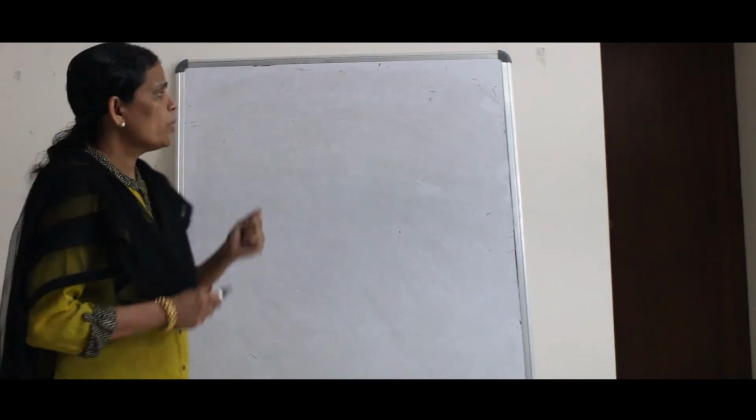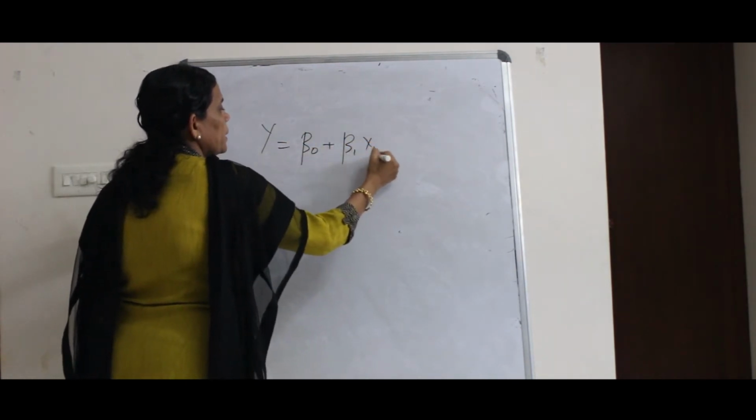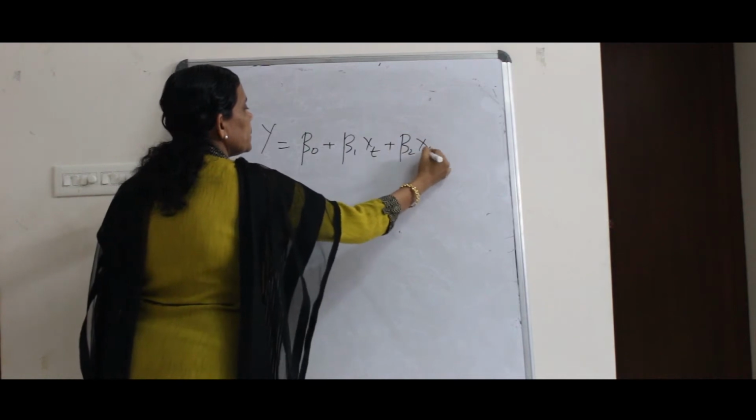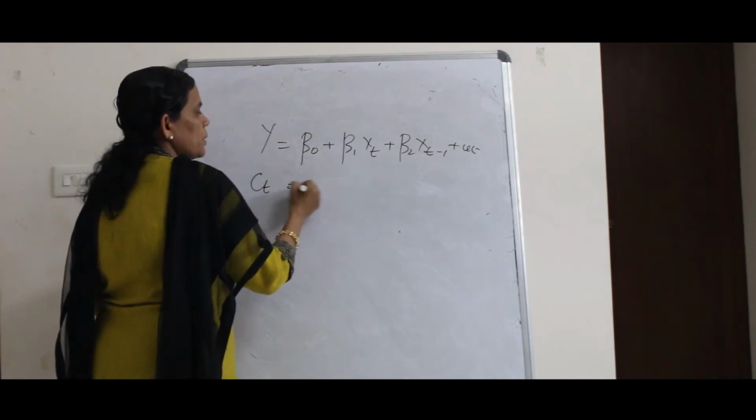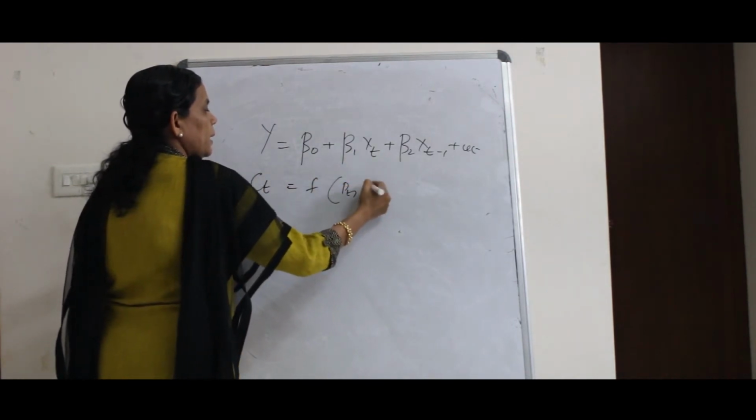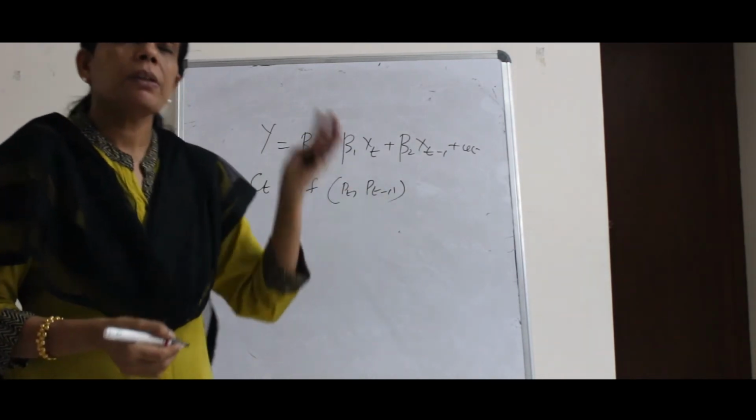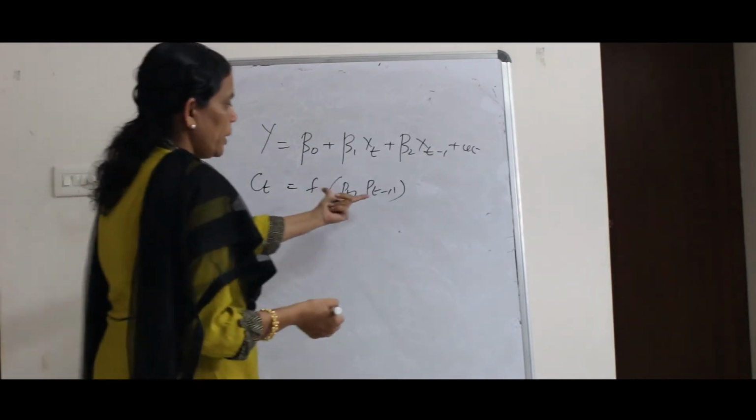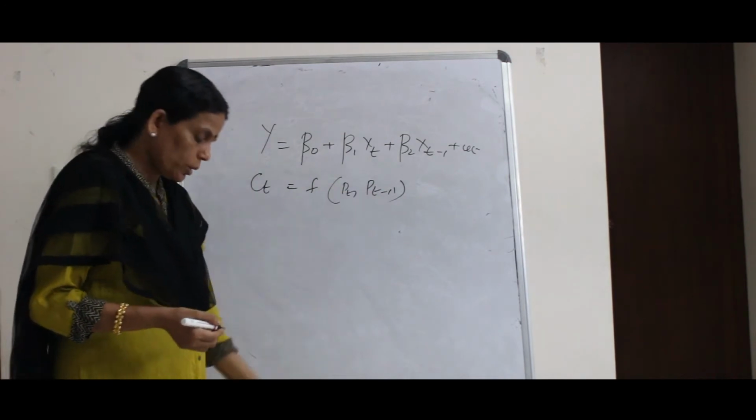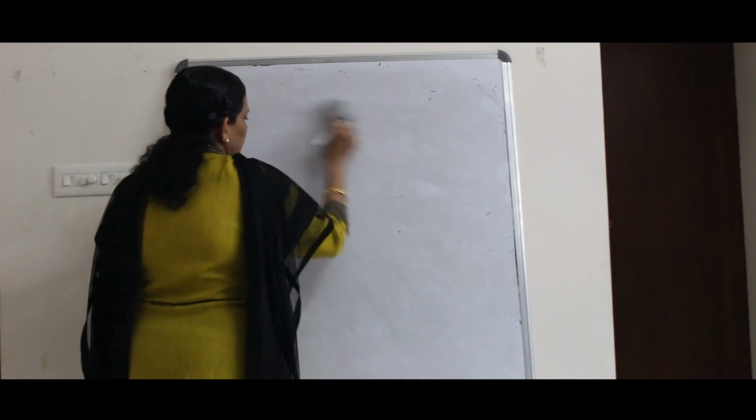The second reason is the use of lags in the model. So if you write an equation as y is equal to beta 0 plus beta 1 x_t plus beta 2 x_(t-1) plus u_t, suppose this is consumption as a function of this price and this previous price. Definitely, last period's price will be determining this period's price. So there will be some correlation between these two variables. So in such a case, you will have multicollinearity. So these are the main reasons for multicollinearity.